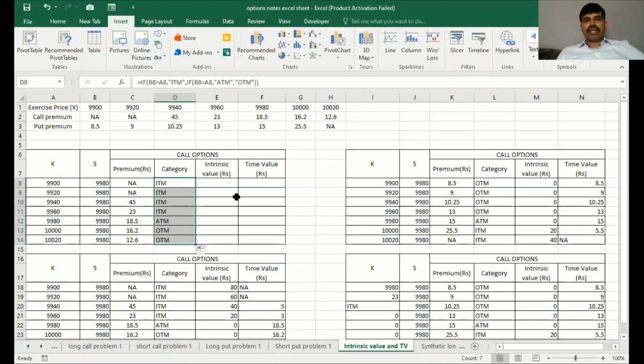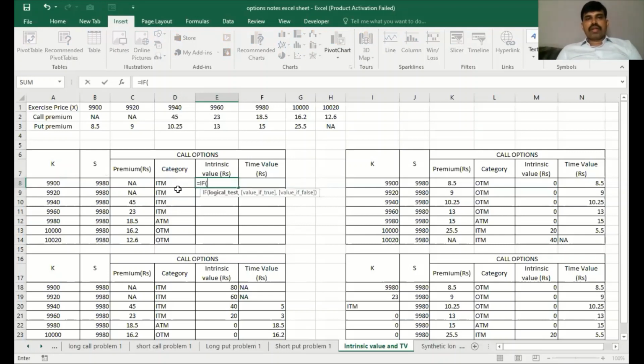Now once you have it, the intrinsic value is nothing but, if the category is found to be in the money, then spot price minus the exercise price. So if I go for an IF condition, if I find that this value is in the money, then the value, if it is true, is spot price minus the exercise price, which is the intrinsic value.